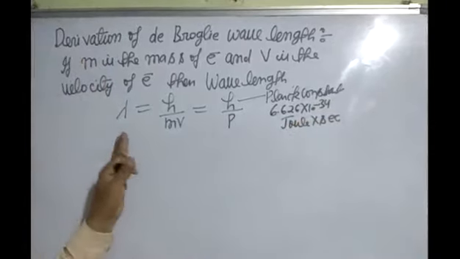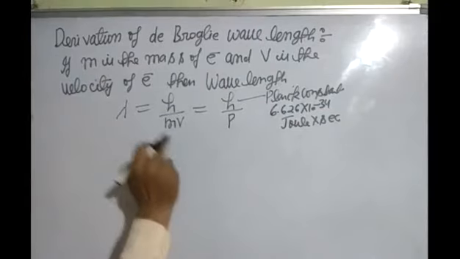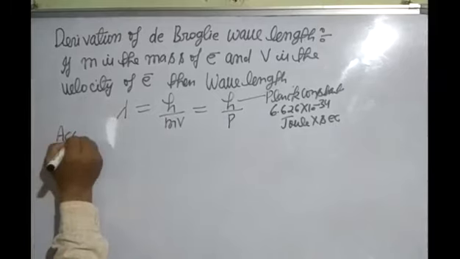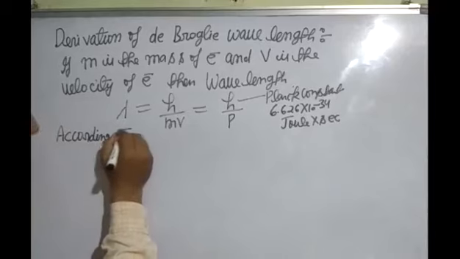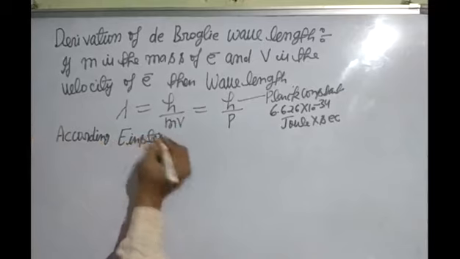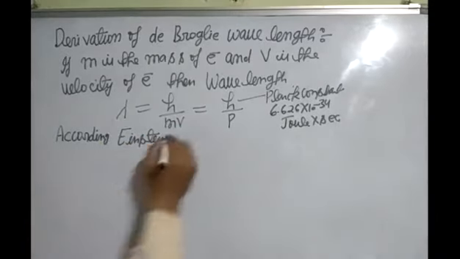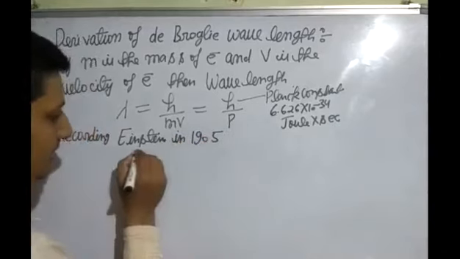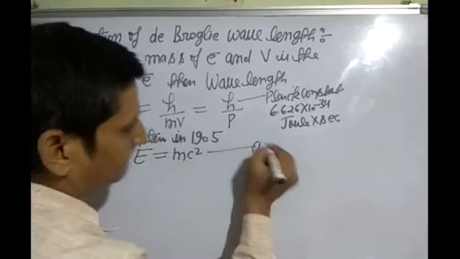Now I am telling you the derivation of de Broglie wavelength. How do we get this formula lambda is equal to h upon mv is equal to h upon p? According to Einstein in 1905, we know that E is equal to mc square, equation 1.